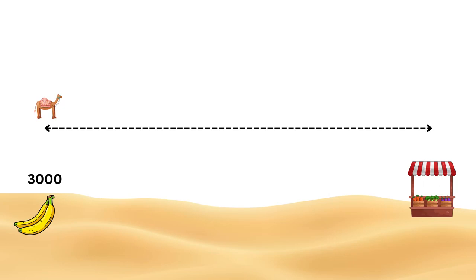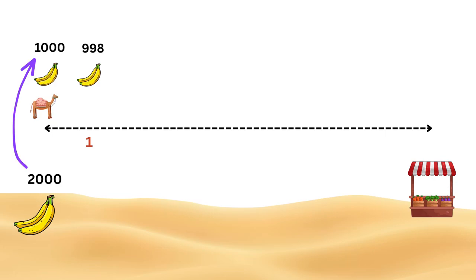Let us now think in the opposite extreme and move step by step, 1 kilometer at a time. The camel loads 1,000 bananas, leaving 2,000 bananas at the plantation, walks 1 kilometer, eats 1 banana, and now has 999 bananas. At that 1 kilometer point, it leaves 998 bananas and keeps 1 banana for the return trip. It then walks back 1 kilometer, eating that last banana.